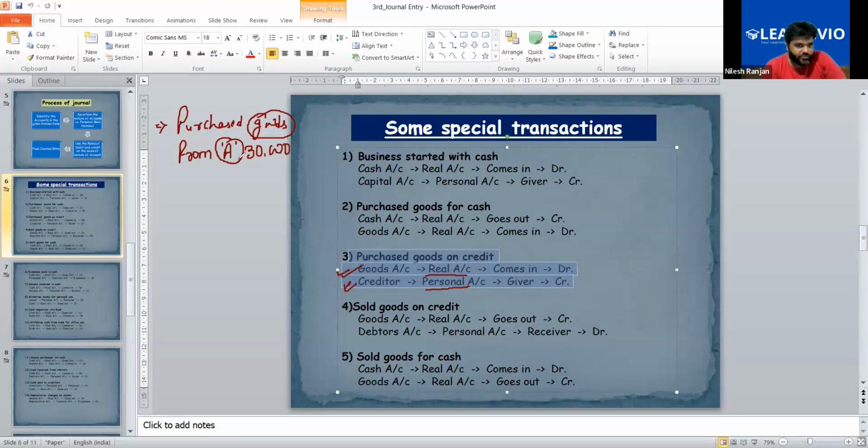And if it is a credit transaction, then A is giver. A is giver. So his name will be written on credit side. So the entry will be purchase account debit to A account. Is this clear?